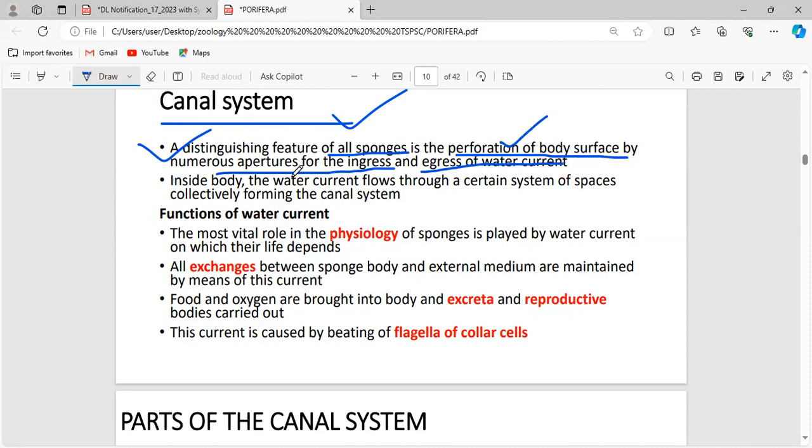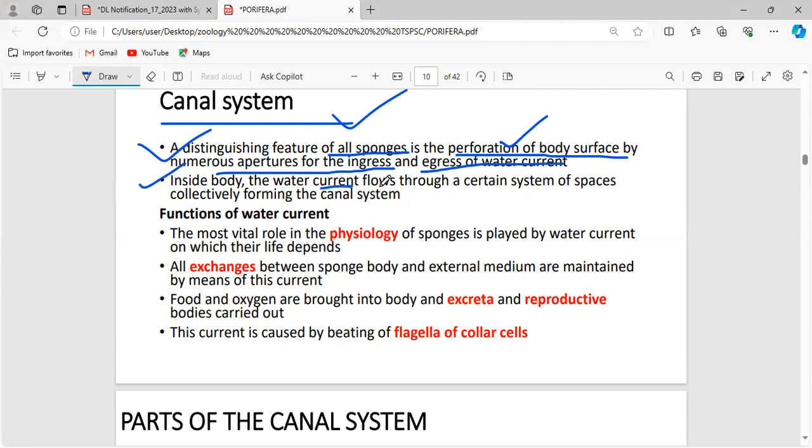The main function of this canal system is water circulation. What is the blood circulation system in humans? It is the heart, pumping throughout the body of the human. In the same way, the water is pumped throughout the organism of sponges by the canal system. Okay, fine. Water circulation system.